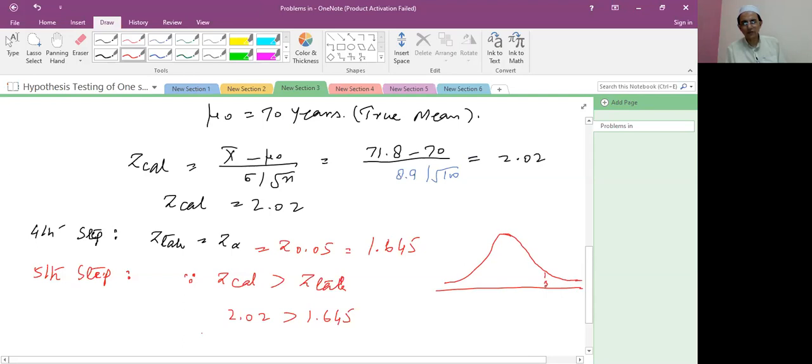The critical value is 1.645 and this is mu, and this part is called the acceptance region.